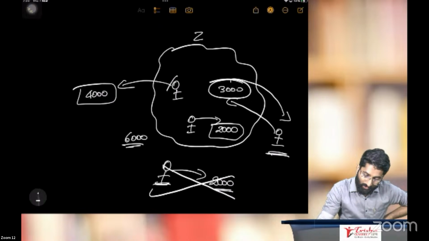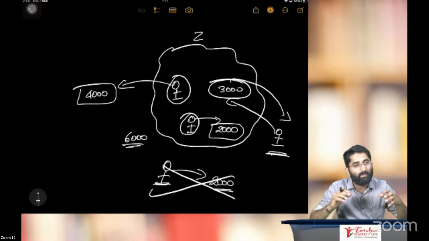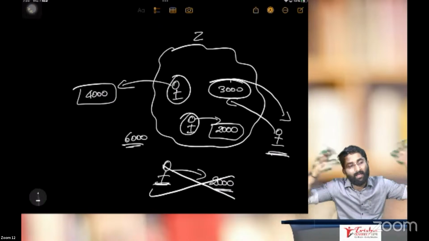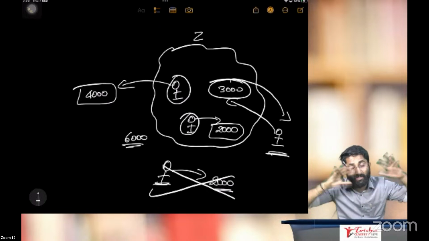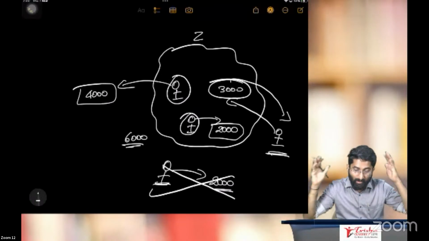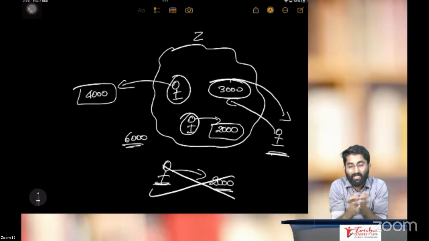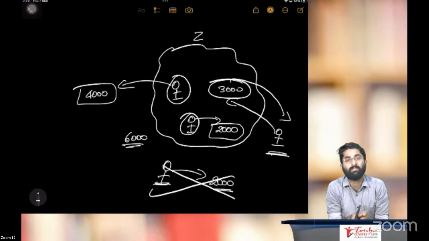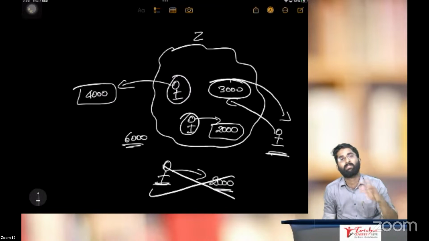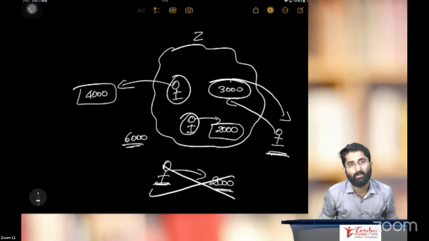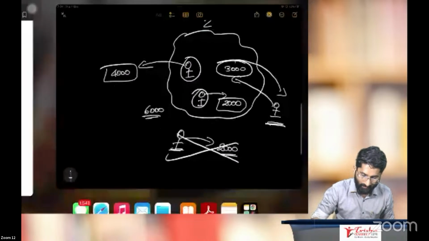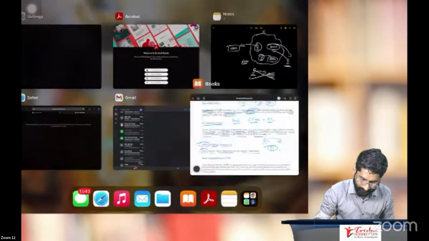These two persons are national. It doesn't matter where they are producing. They are in this country, so they belong to country Z. That's why it is national. Okay, now we will calculate.